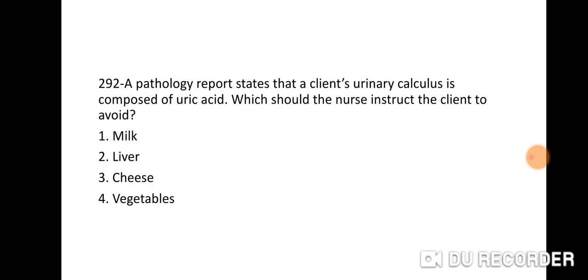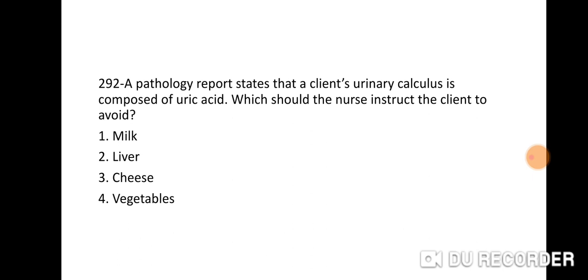Next question 292. A pathology report states that a client's urinary calculus is composed of uric acid. Which should the nurse instruct the client to avoid? Option 1. Milk. 2. Liver. 3. Cheese. 4. Vegetables.